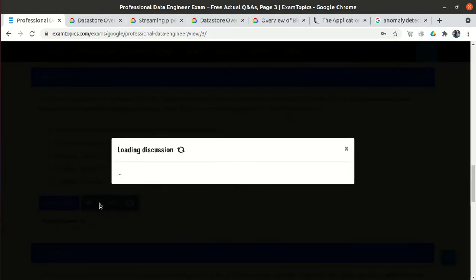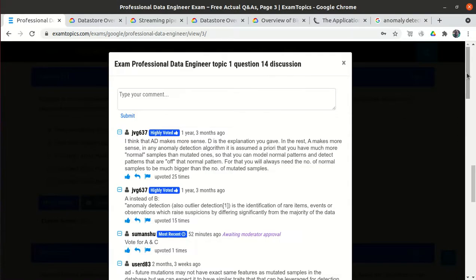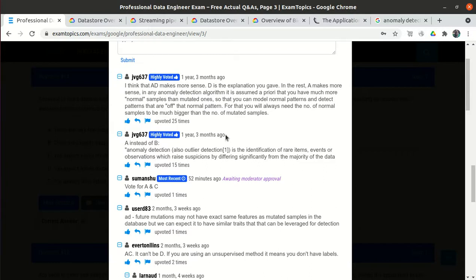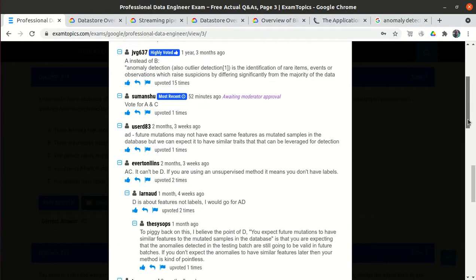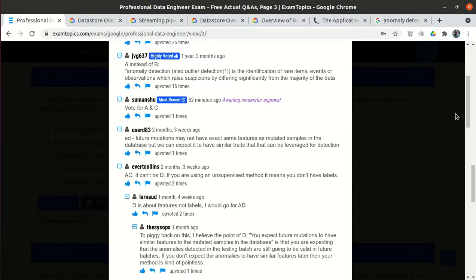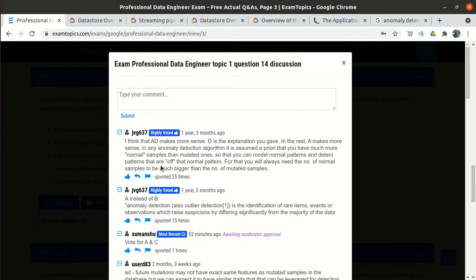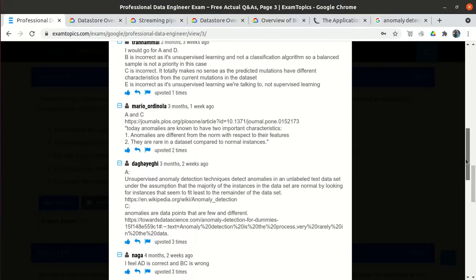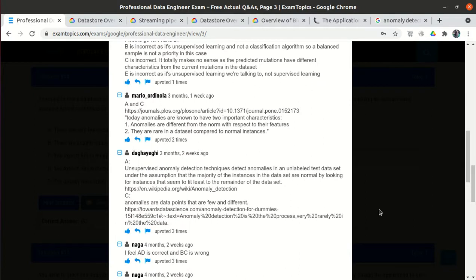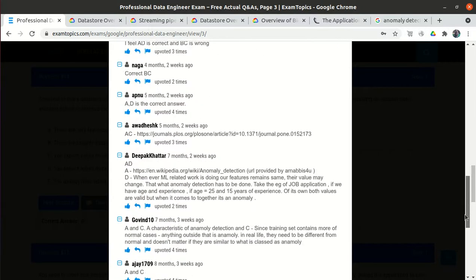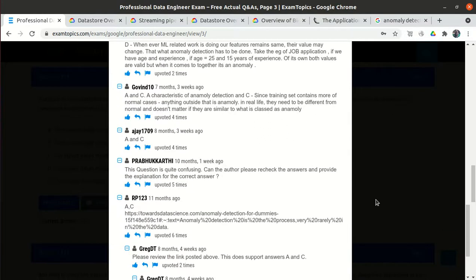Let's see what people said. Most of the people said that A and D are correct, and a few people said that A and C are correct. I also said A and C are correct. But these people said A and D are correct, and most of the people upvoted this, like 25 times, upvoted A and D.